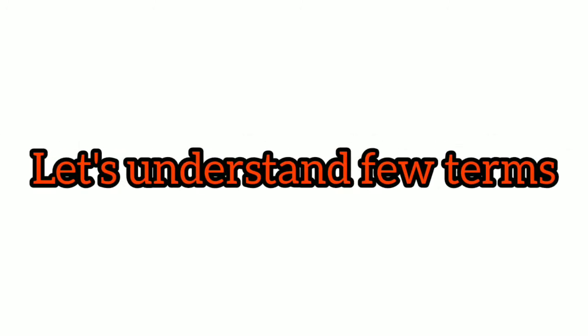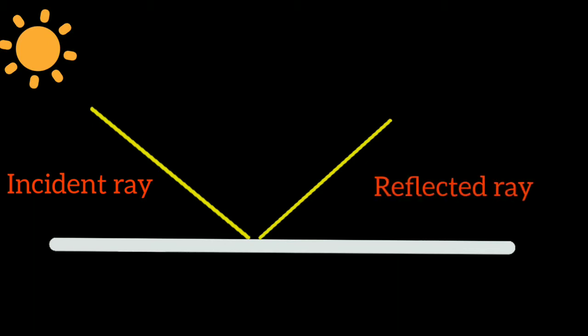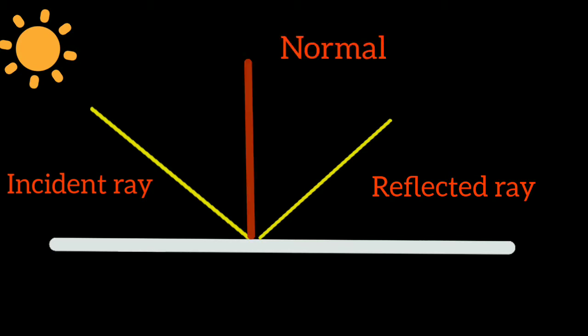Now let's understand a few terms before understanding the laws of reflection. The ray which falls from the light source on the smooth surface is the incident ray, and the ray which bounces back is known as the reflected ray. And if we draw an imaginary line perpendicular to the plane, it is known as the normal.